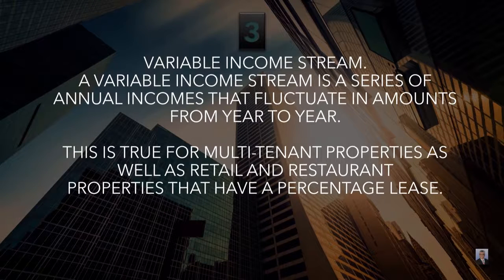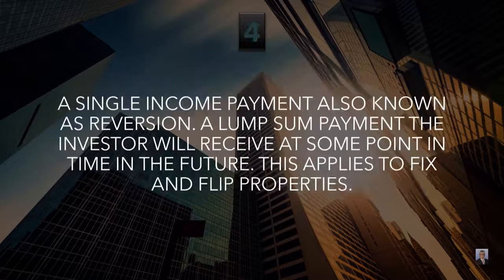Variable income stream. A variable income stream is a series of annual incomes that fluctuate in amounts from year to year. This is true for multi-tenant properties as well as retail and restaurant properties that have a percentage lease. And finally, a single income payment, also known as reversion. A lump sum payment the investor will receive at some point in time in the future. This applies to fix and flip properties.